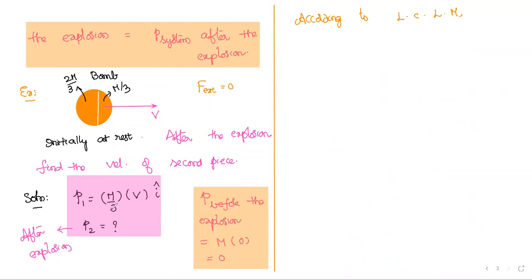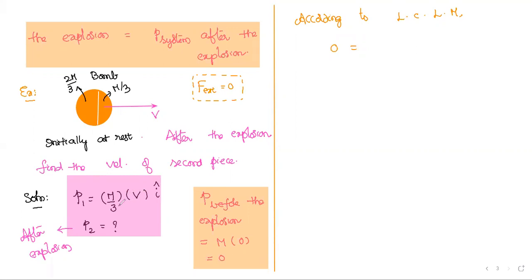That I already did here. Following the condition F external equals 0, the total linear momentum before explosion, P before, equals P after. That is, I write 0 equals P after.